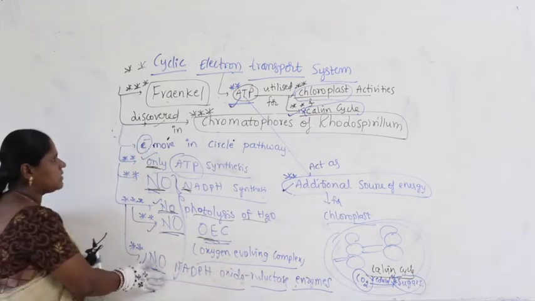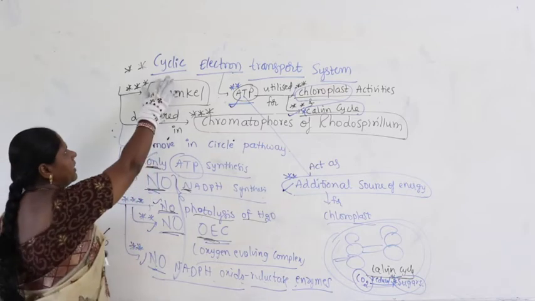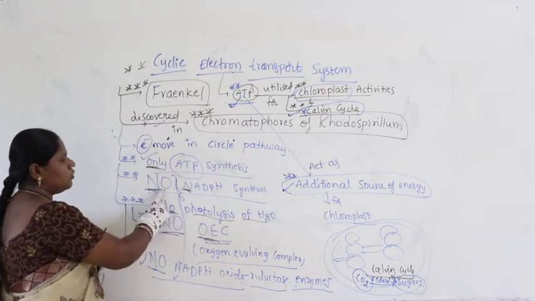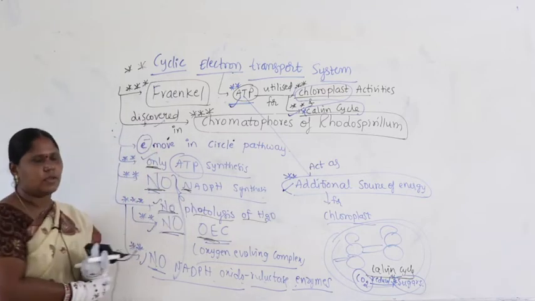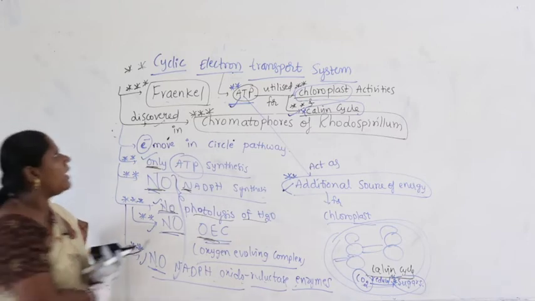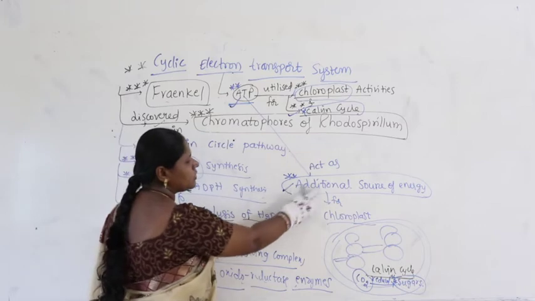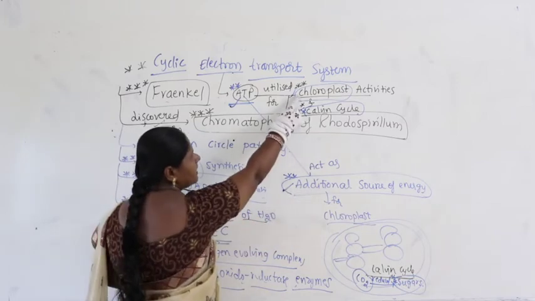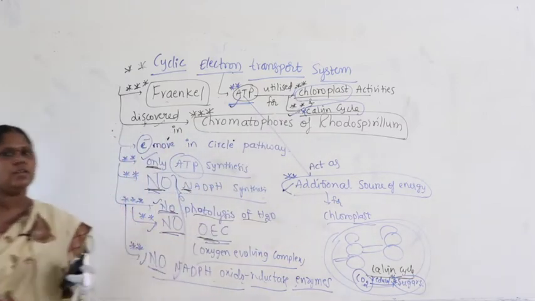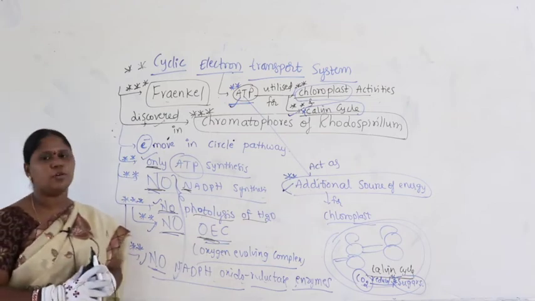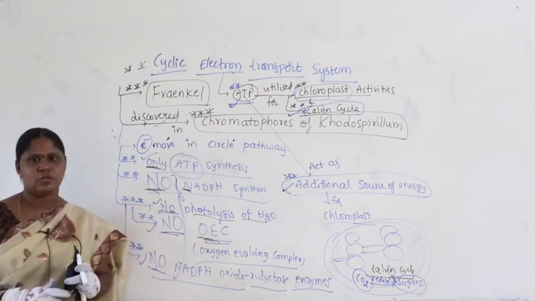This enzyme does not participate in cyclic electron transport system. Why? Because there is no NADPH synthesis. Right, these things are clear? And cyclic electron transport system acts as an additional source of energy for chloroplast activities and for Calvin cycle.